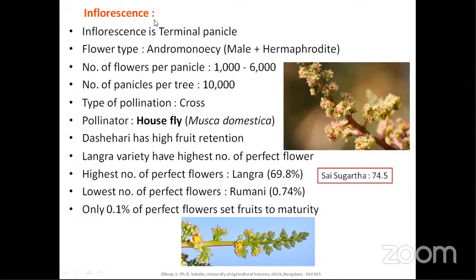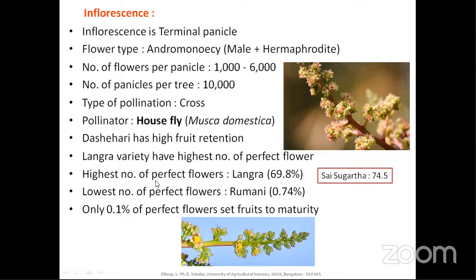So please be aware of these things: number of flowers per panicle, number of panicles per tree, and highest number of perfect flowers. So what is a perfect flower? In the last class, I clearly said the difference between perfect and complete flower. A perfect flower is just a bisexual flower, and a complete flower has all four essential whorls, that is calyx, corolla, androecium, and gynoecium. So don't worry about that. Here, perfect flower means just bisexual flower. The highest is present in Langra, and the lowest number of perfect flowers is present in Romani.